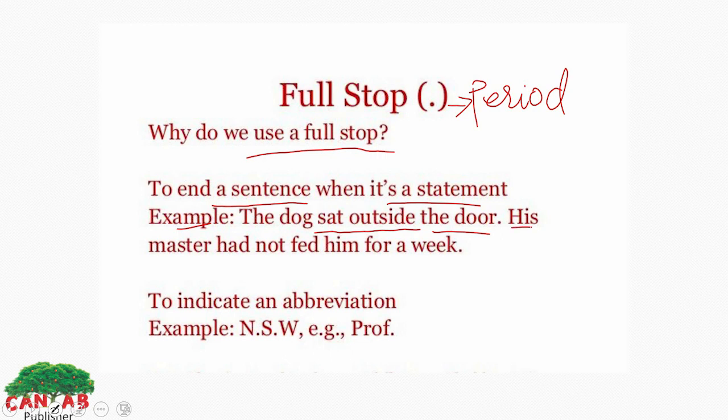Look at the second, his master had not fed him for a week. This is another sentence. Look, we capitalize the first letter here and there is a full stop to end the statement. To indicate an abbreviation, example like NSW, like proof, like government, number. We discussed the use of abbreviation form in our previous lessons. We use abbreviation to write the words in a short form.